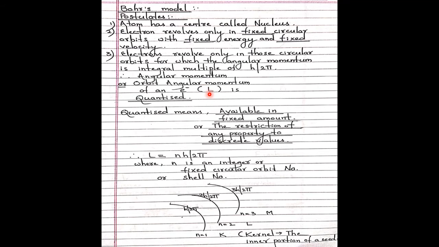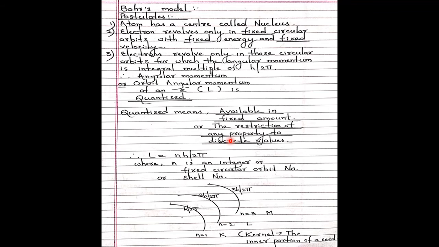What did Bohr say? Electrons revolve only in those circular orbits for which the angular momentum is an integral multiple of h upon 2 pi. That means the angular momentum of an electron is quantized. This is a word coined by Niels Bohr. What is quantized? Quantized means available in a fixed amount. This much only is available.